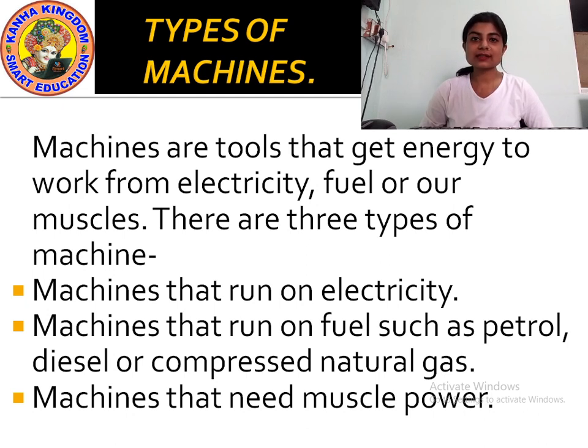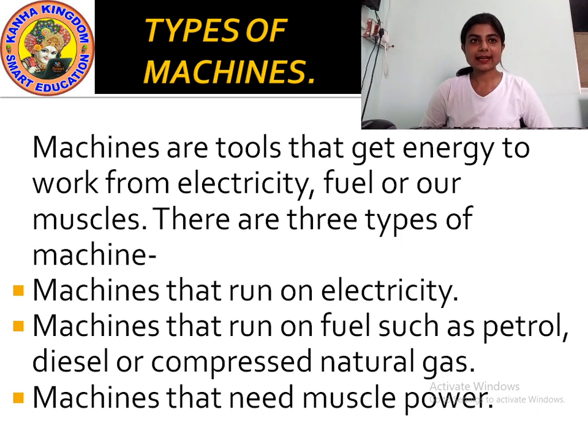Without electricity or current, it will not work. Like your television, washing machine, then fan. Yes or no? Then your refrigerator. Okay, these are machines that need electricity to work.